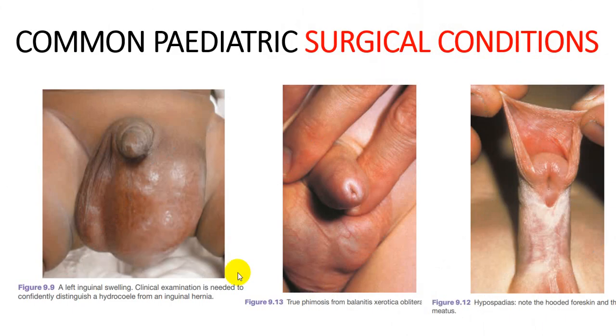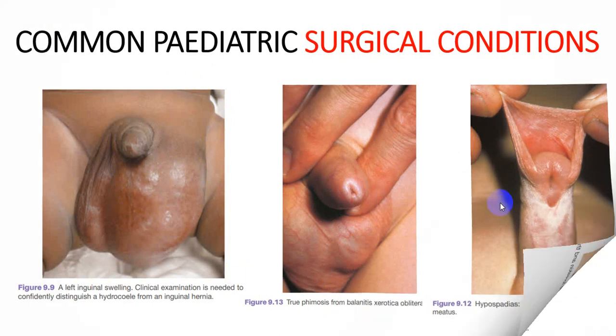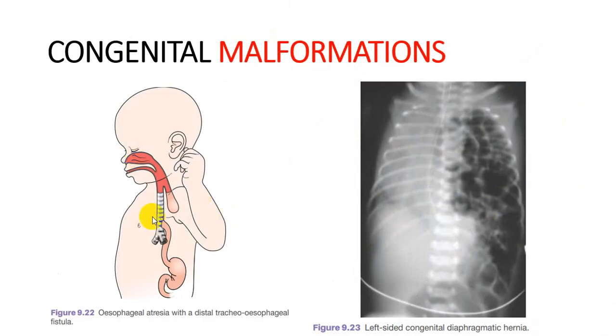So let's see some of the disease pictures. So this is the inguinal scrotal swelling. It may be an inguinal hernia or a hydrocele. Next, this one is true phimosis in which the foreskin of the penis cannot retract. And this is hypospadias in which the hooded foreskin and the ventral urethral meatus is present. Next, let's talk about the tracheoesophageal fistula, which is a congenital disorder, and this is the X-ray of the chest in which a left-sided congenital diaphragmatic hernia is present.